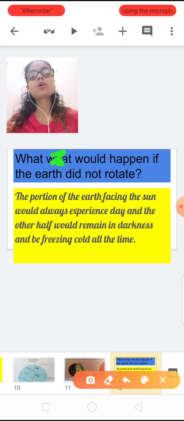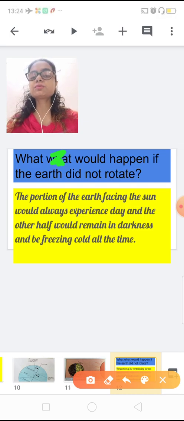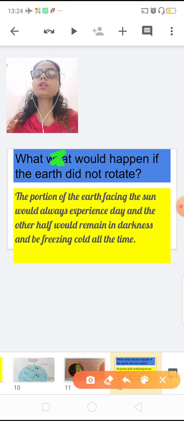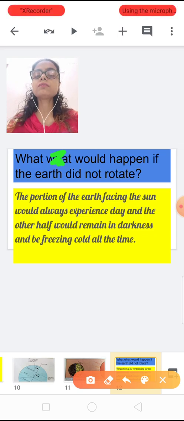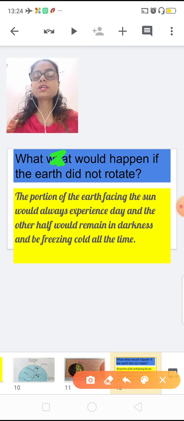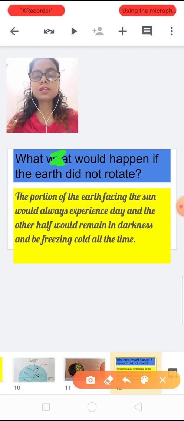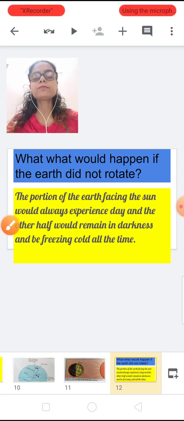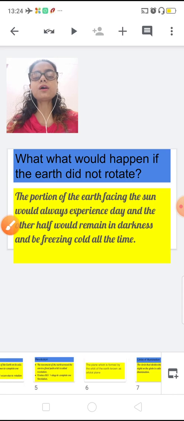Always means 365 days they experience day, and the other half would remain in dark and be freezing cold all the time. So that's why rotation is very important, because with the help of rotation we are experiencing day and night. So that is all about the rotation of the earth.